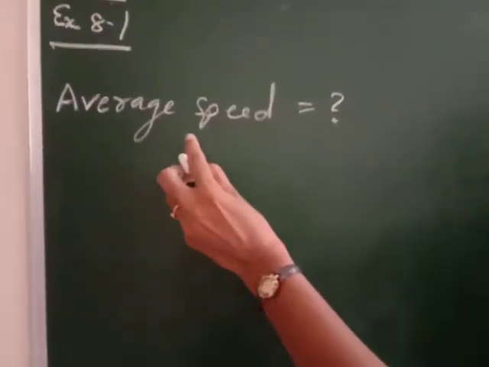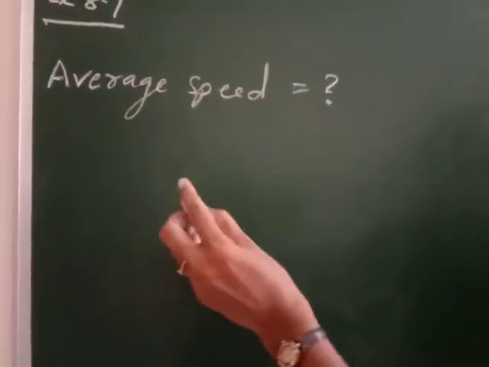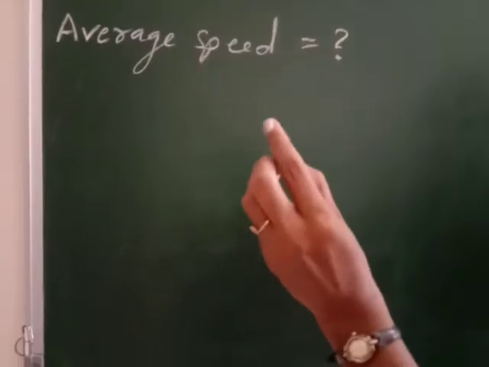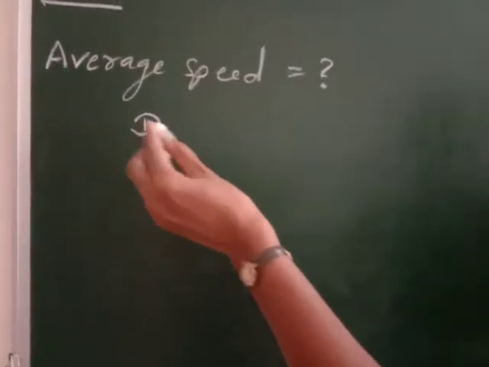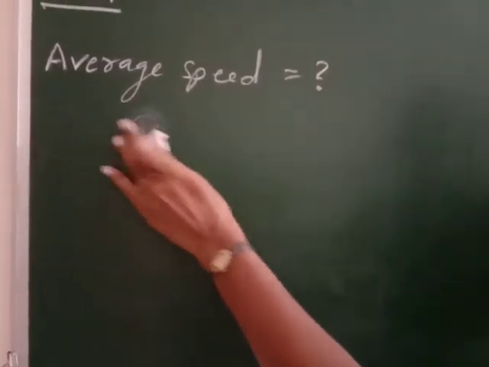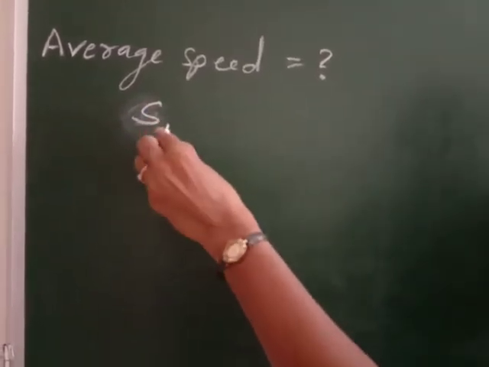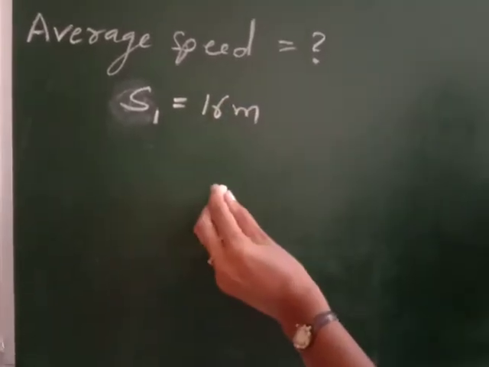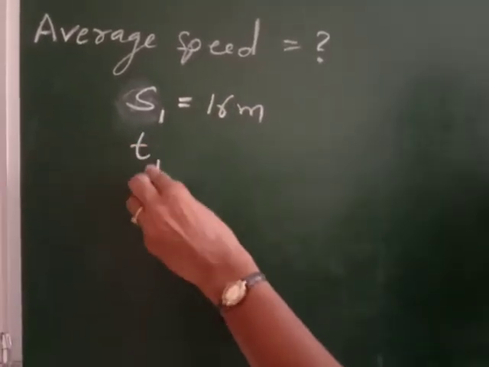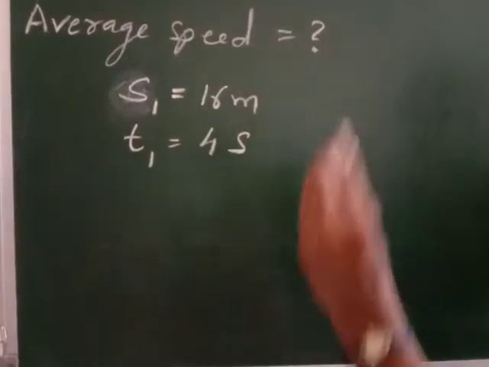Now see this question. An object travels 16 meter in 4 seconds. That means the first distance, let it be denoted by D1, or you can take it as S1. Distance is represented by S. So let S1 is equal to 16 meter. And how much time is taken? 4 seconds. So let T1 be 4 seconds.